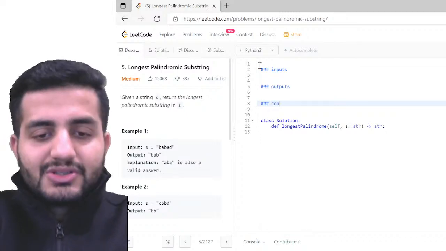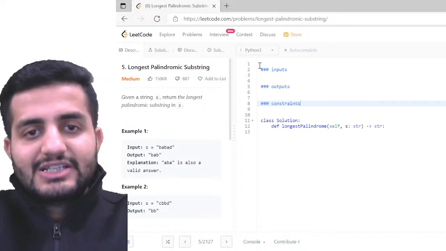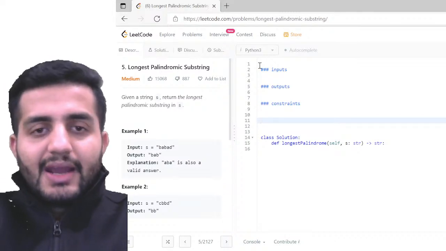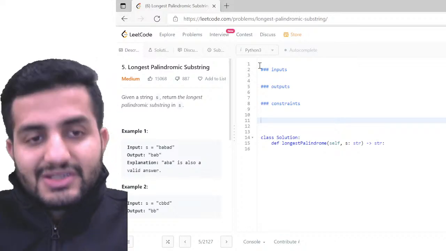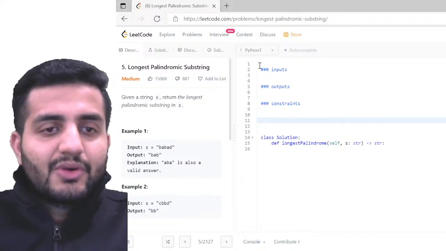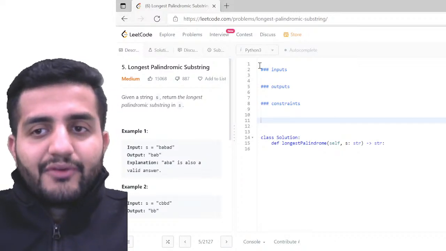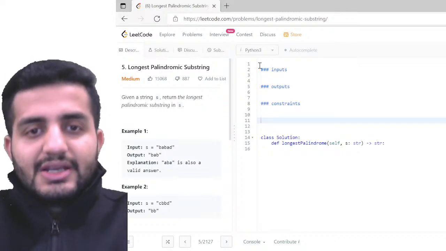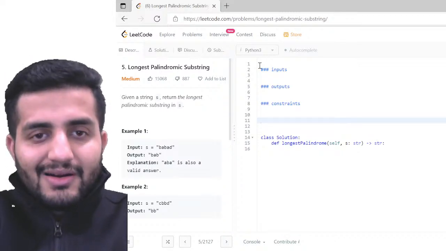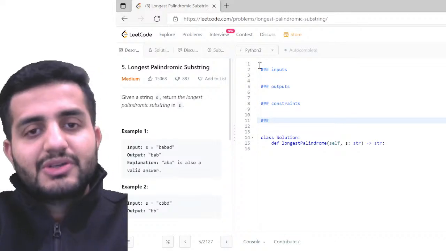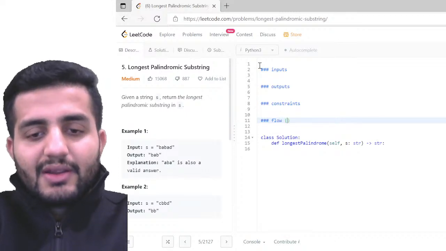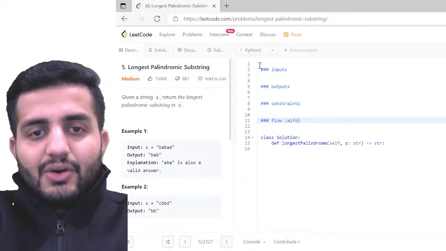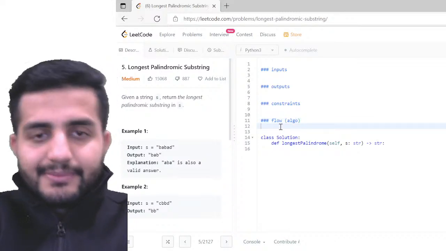So: input, outputs, constraints. For any of your competitive programming or real-time programming exercises, constraints are very important. Many times there are constraints you might miss out on, but these are important for your edge conditions. Even if your logic is fine, if your constraints are not taken care of, your submission will not be accepted, so always be watchful of your constraints. At last, we're going to write some flow, basically your algorithm, your approach towards your problem.